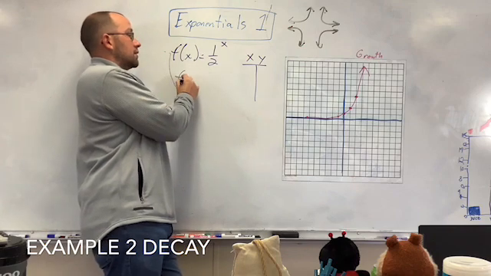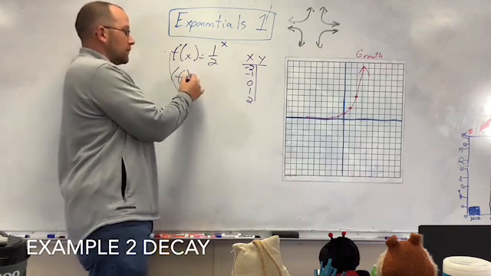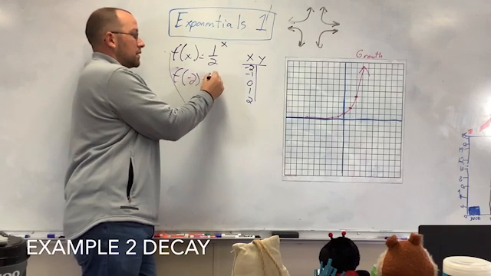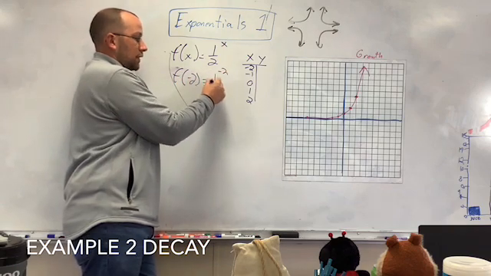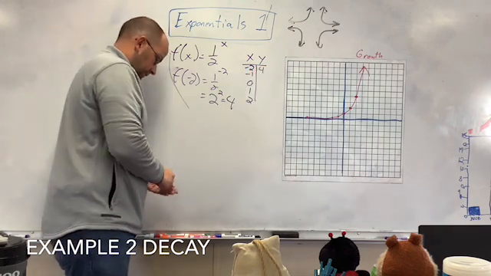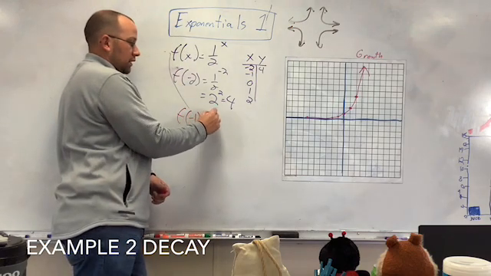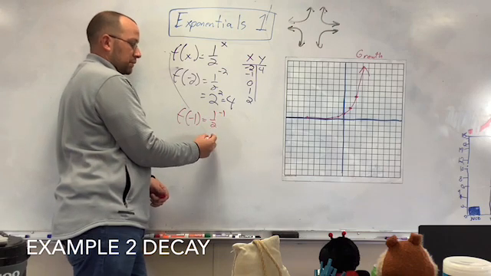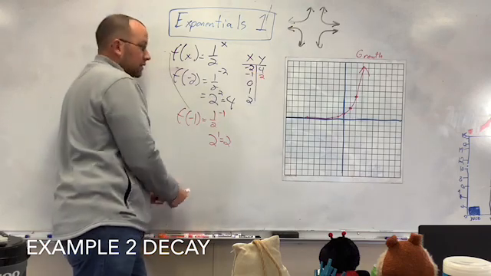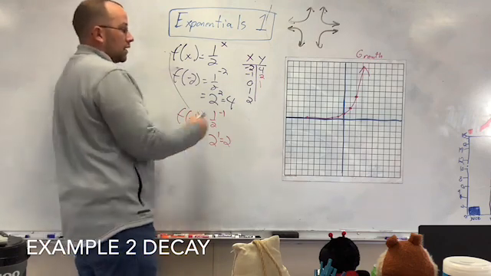Alright, so now I'm solving this. I'm going to use the same numbers that I used before. So f of negative 2 gives me 1/2 raised to negative 2. That flips the 1/2 over, and that gives me 4. Next one, f of negative 1 is 1/2 to negative 1. The negative means I flip the fraction over. That gives me 2. 0 here is just 1. 1 here is just 1/2.